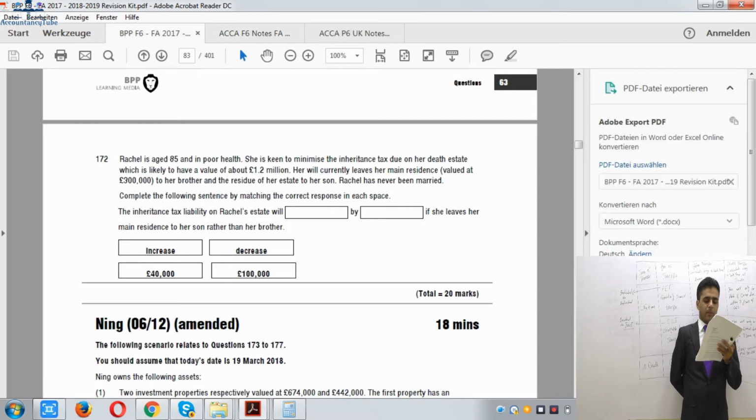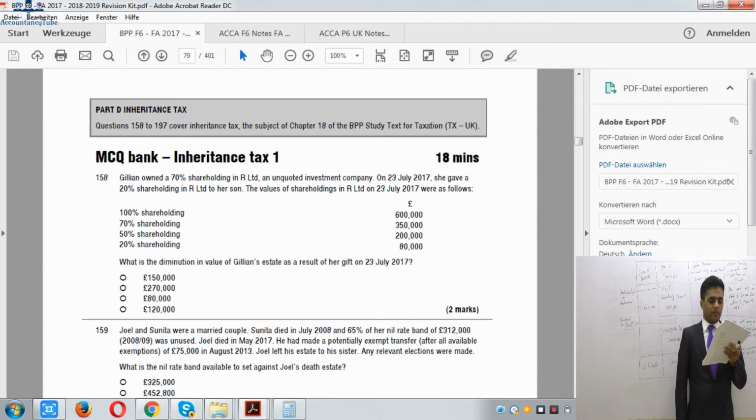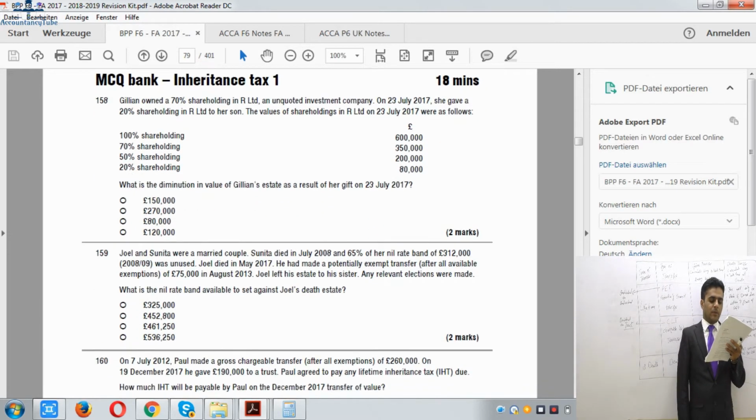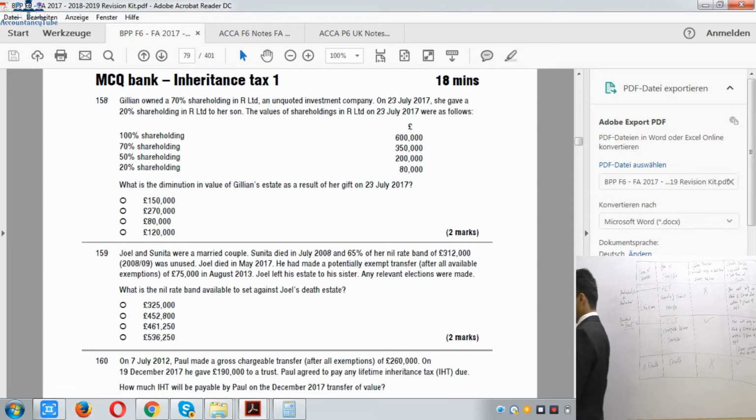An unquoted investment company. On 23rd of July 2000, she gave 20% shareholding in R Limited to her son. So value of 20% shareholding is £80,000. Value of shareholding in R Limited were as follows. What is the diminution in value in Gillian's estate as a result of gift on 23rd of July 2017? 20% has already been given, remaining amount is 50% shareholding. So answer is £200,000.